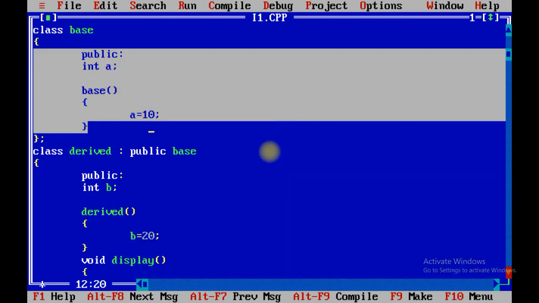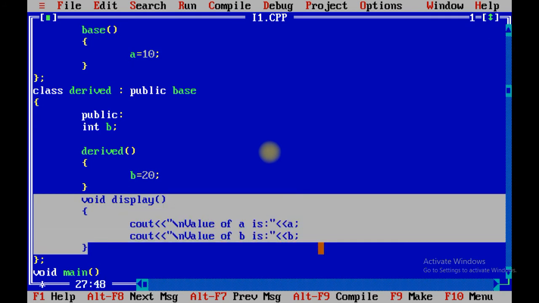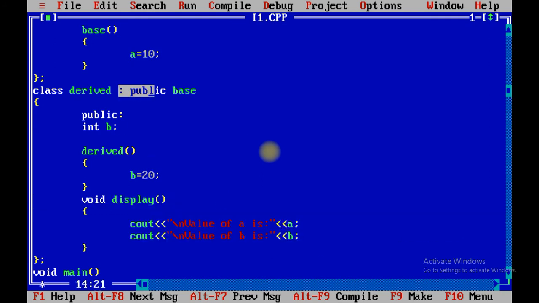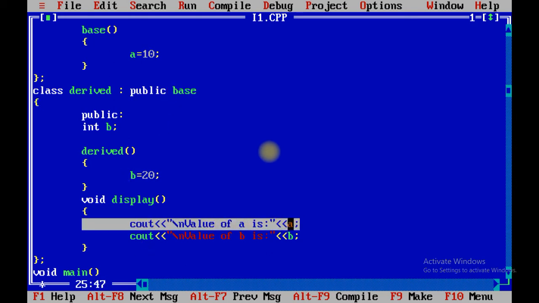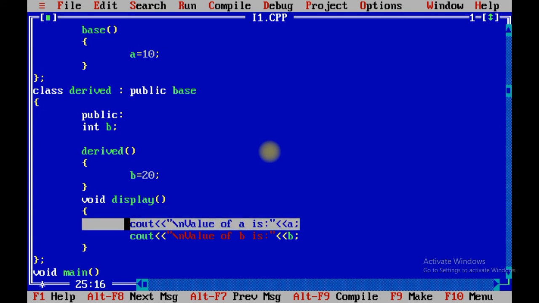Even though display function uses a, because we have allowed to access that property using inheritance, right? We have put a public keyword over here. We allow the property to access base class. That's why over here we are able to access variable a. That is the first reason, right?